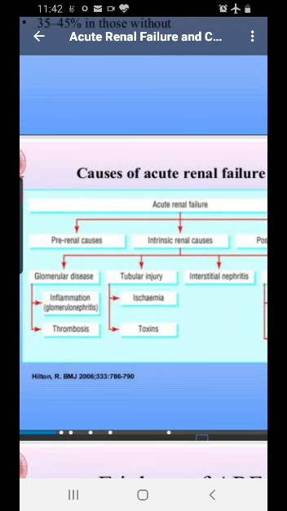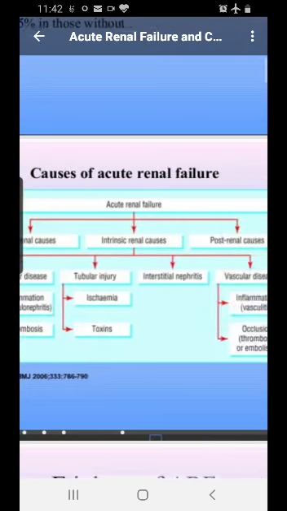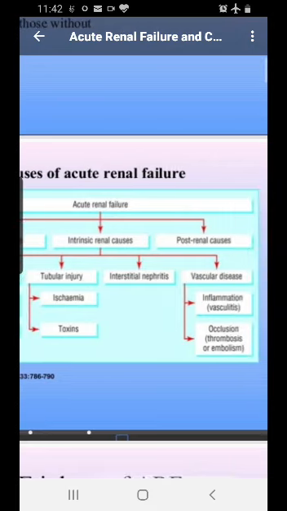Sometimes it is from Clostridium welchii, or sometimes from drugs, which cause the tubular injury. Interstitial injury is most commonly caused by infections, which are very common, and sometimes many drugs also cause interstitial injury. Then we have the vascular diseases.